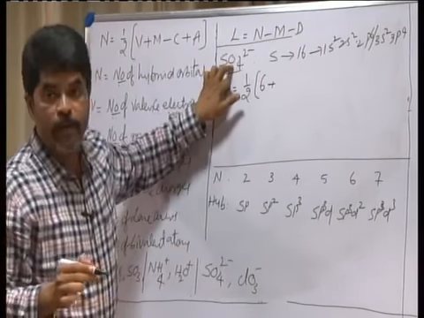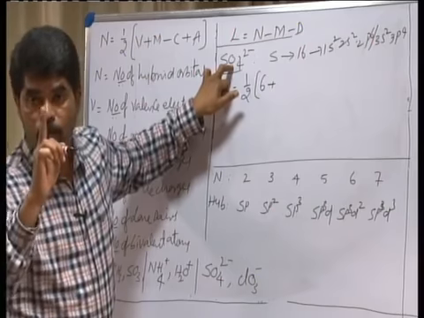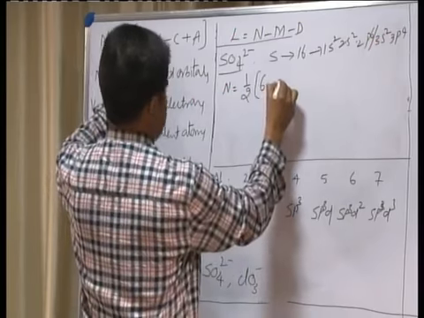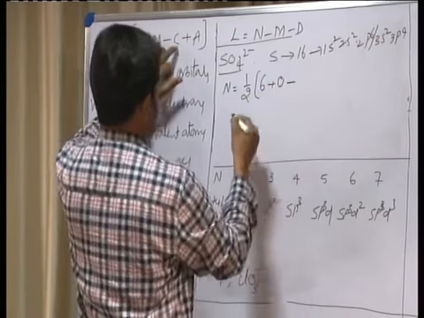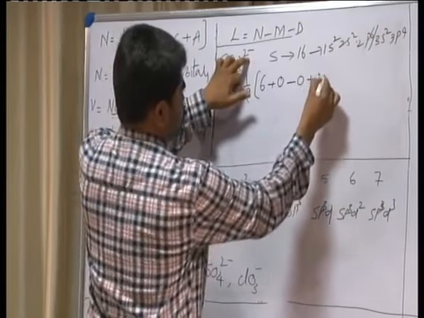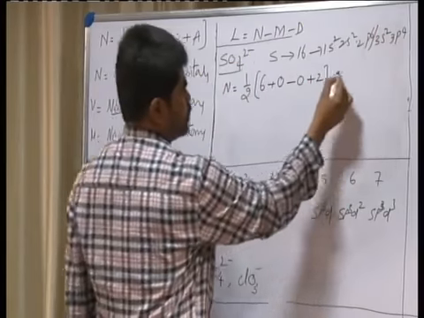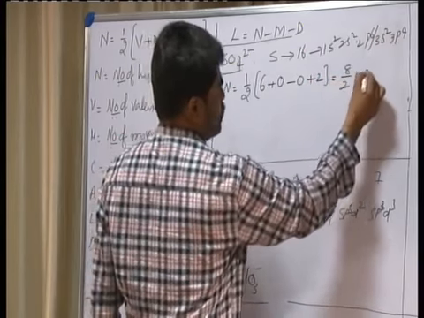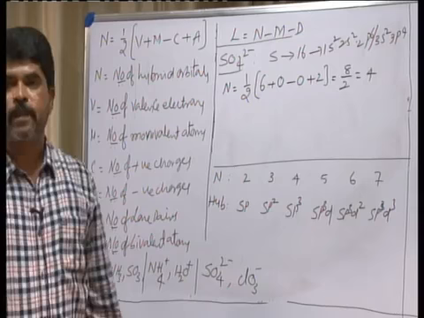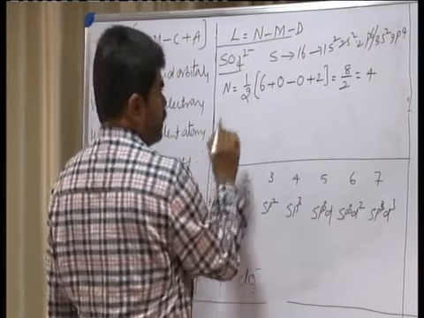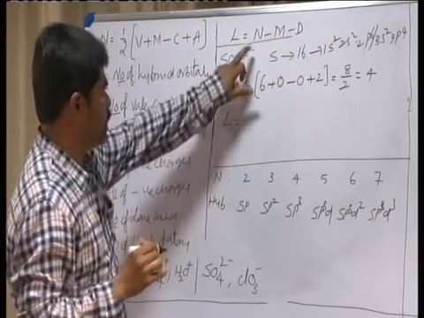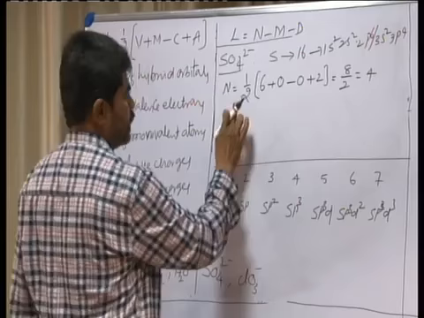There are no monovalent atoms in case of sulfate ion, containing only bivalent atoms. Number of monovalent atoms will be 0, minus number of positive charges 0 plus number of negative charges 2. So it is 6 plus 2, 8, 8 by 2, that is again 4. So the hybridization is sp3. And here you find the number of lone pairs of electrons. L is equal to, what is L here? N minus M minus D. L is how much here?